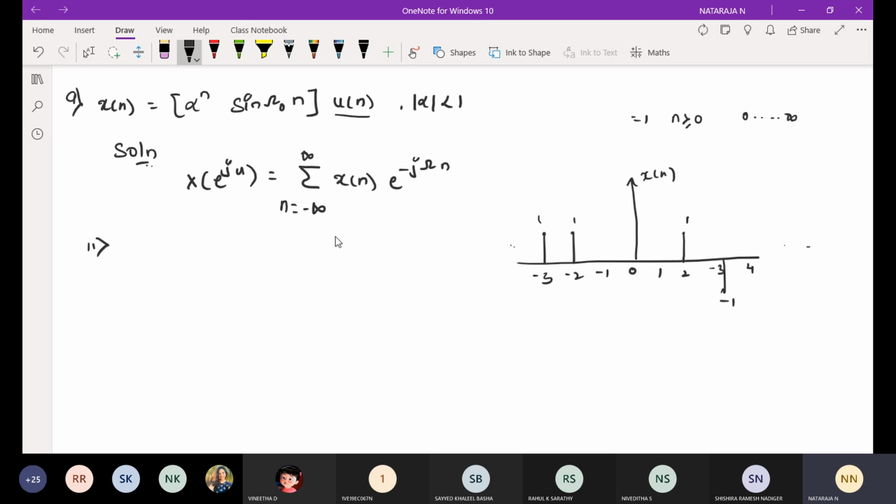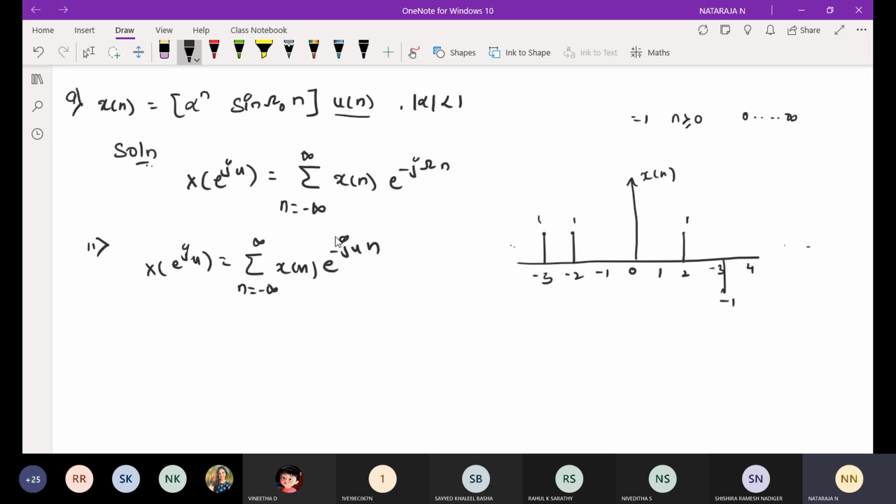Okay, for this we need to find the expression for magnitude and phase. So here I can take the solution. I have a relation to find DTFT: x of e power j omega is equal to summation n is equal to minus infinity to infinity x of n e power minus j omega n.